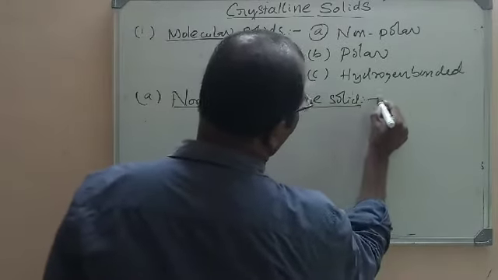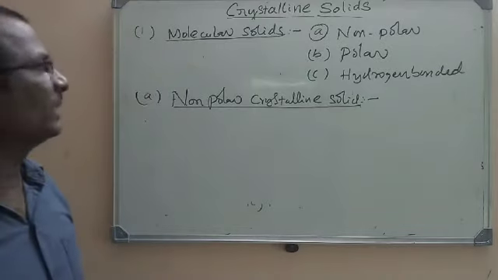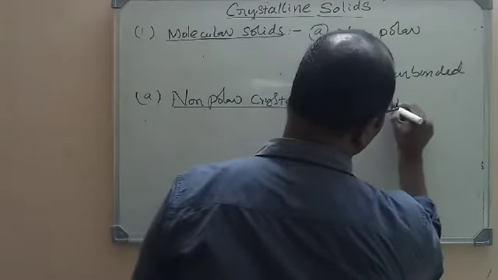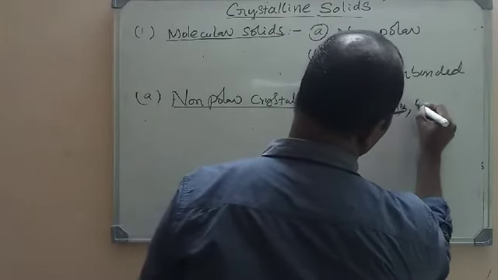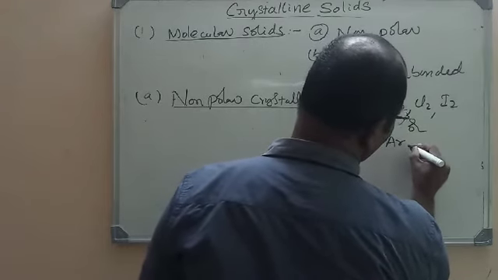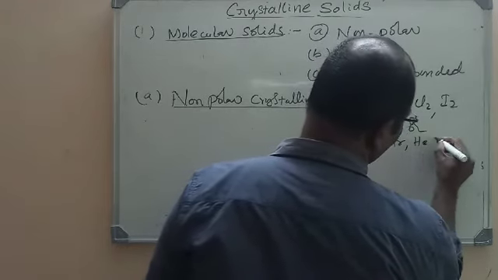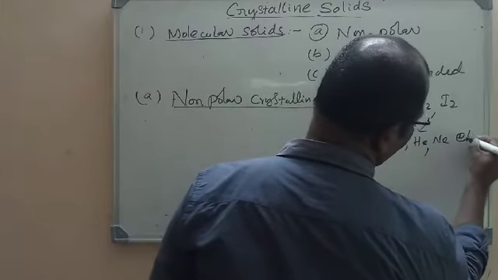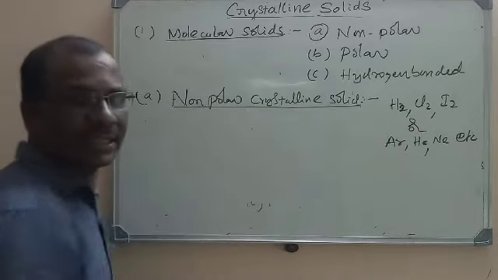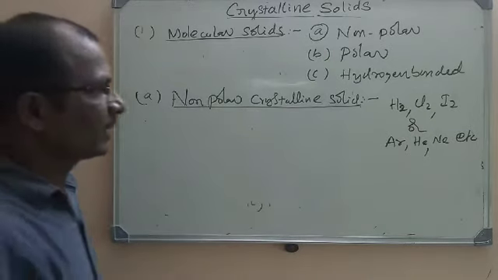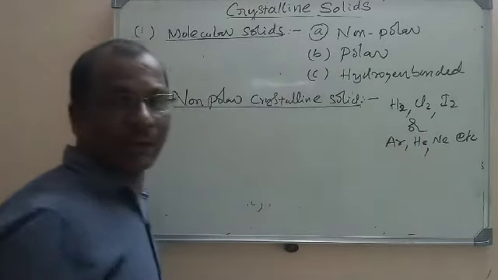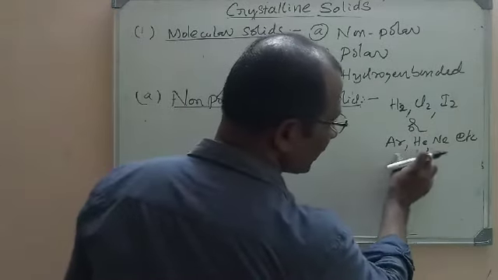What are the constituent particles here? In these non-polar crystalline solids, we have non-polar molecules like hydrogen, H2, chlorine or iodine, or certain atoms like helium, neon, argon, etc. So in non-polar molecular crystalline solids, the constituent particles are non-polar molecules like H2, Cl2, I2, or they may have atoms like argon, helium, neon.